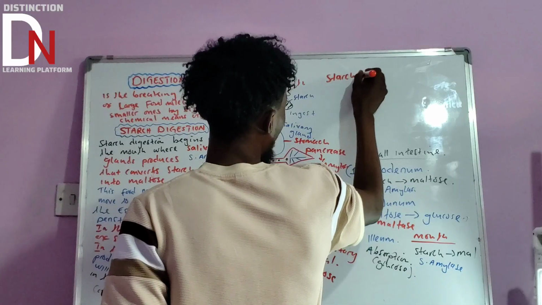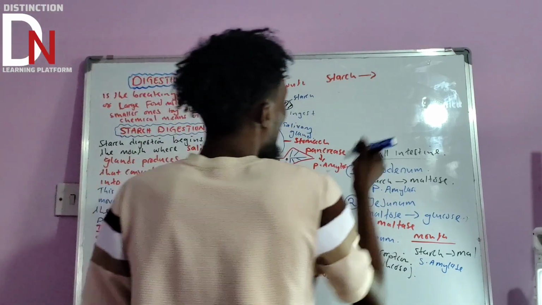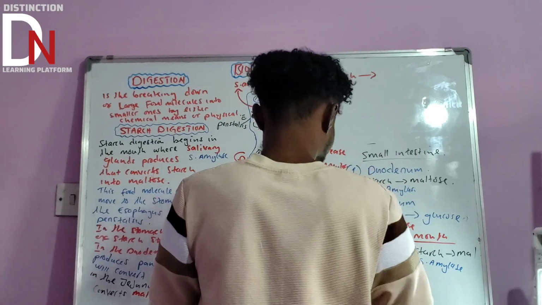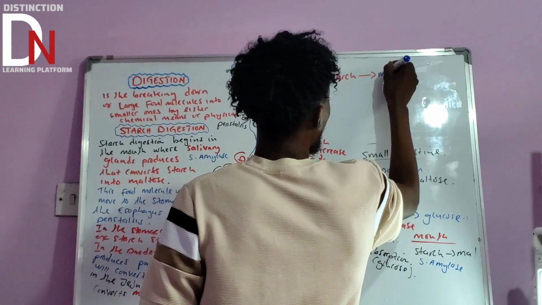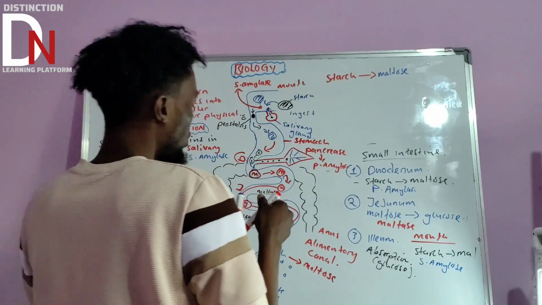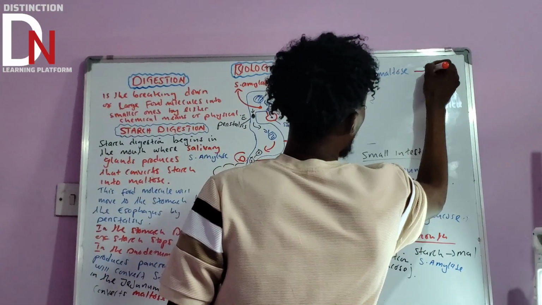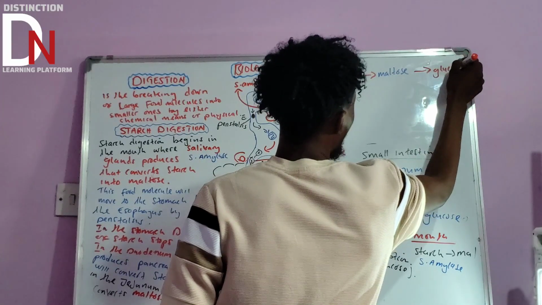Okay, so now to summarize everything that we've talked about, starch digestion begins in the mouth. This starch will be converted into maltose. Okay. What is the last thing that we talked about? This maltose will now be converted into glucose.